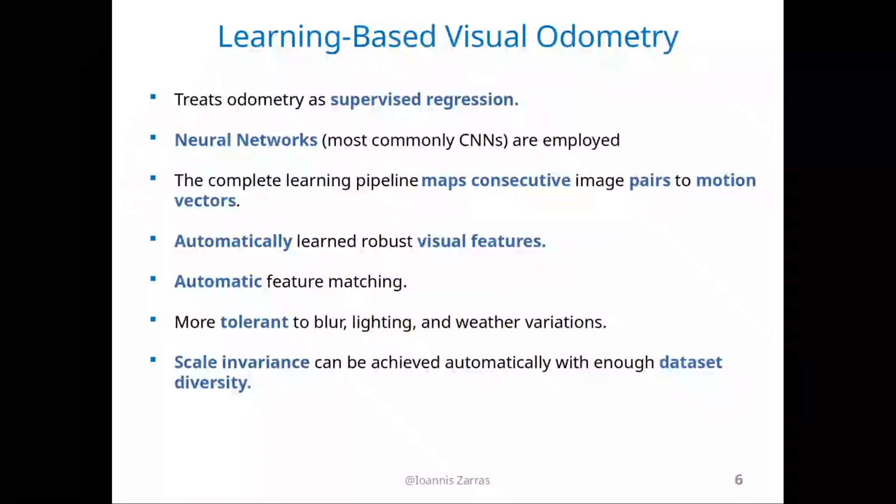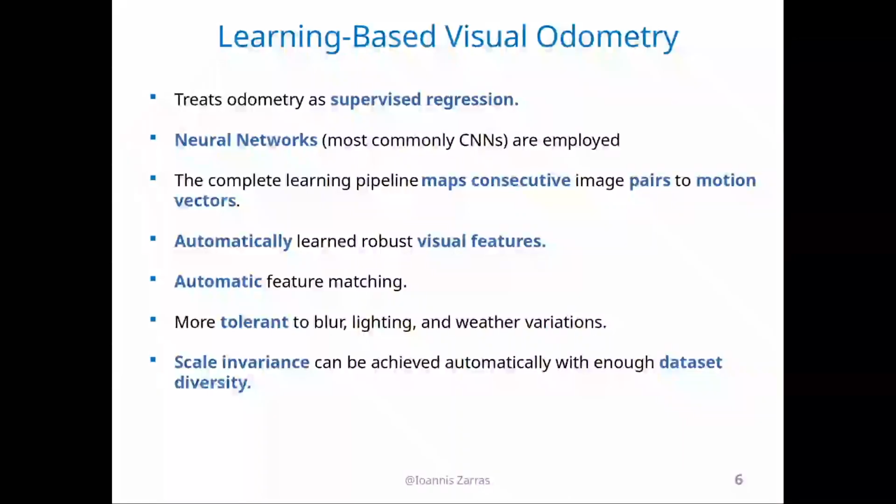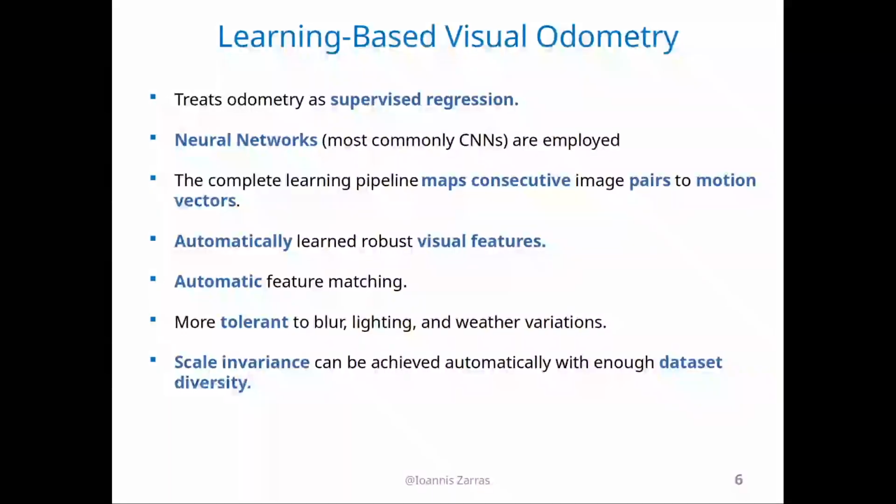Feature matching becomes automatic through the neural network, and this learning-based visual odometry is more tolerant to blur, lighting, and weather variations. Scale invariance can be achieved automatically with enough dataset diversity. So if you have a large and diverse dataset, then our model will be efficient in all scales present in this dataset.